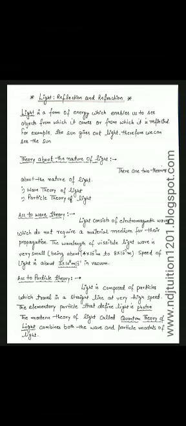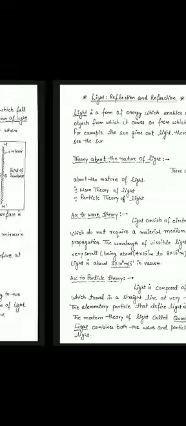According to particle theory of light, light is composed of particles which travel in a straight line at very high speed. The elementary particle that defines light is the photon. The modern theory of light, called quantum theory of light, combines both the wave and particle models of light.